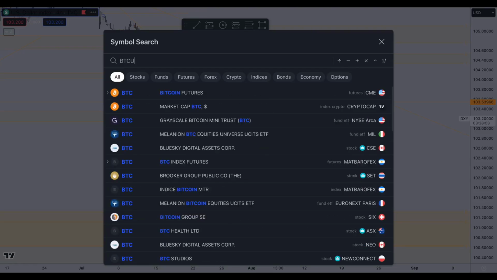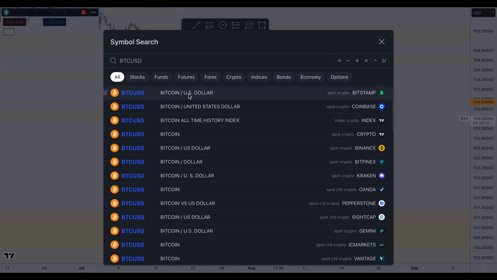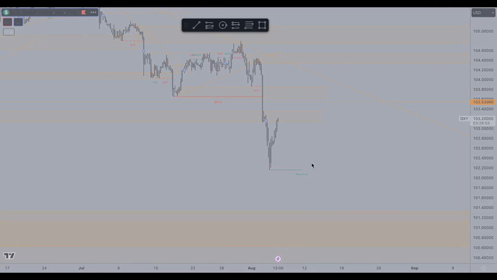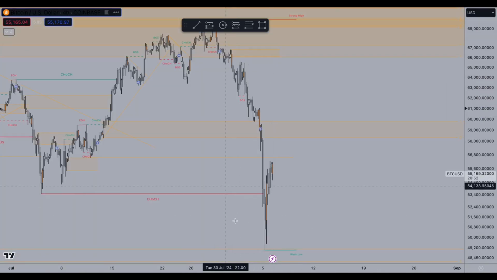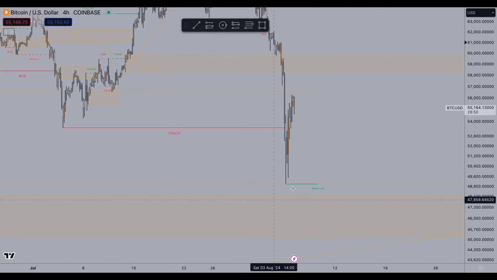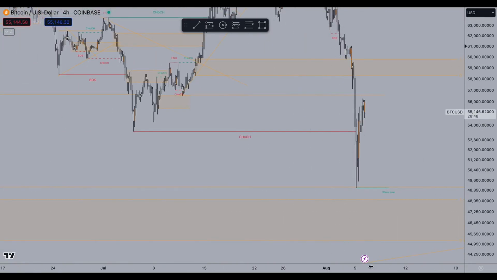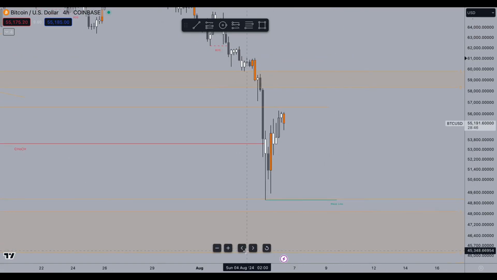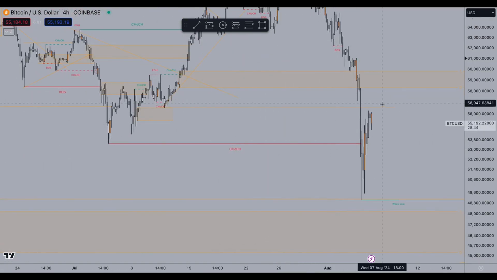Going over to the Bitcoin. Now what we can see on the Bitcoin, we had a push up from the monthly demand we marked below in there. For now, I am also expecting a little bit more of an up move, visiting back into supply in there.